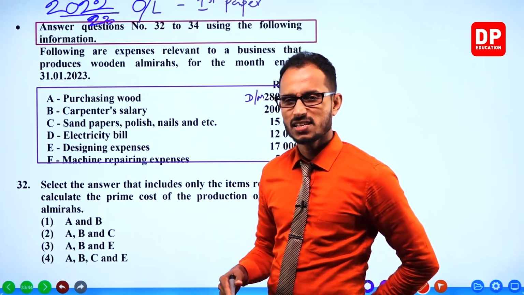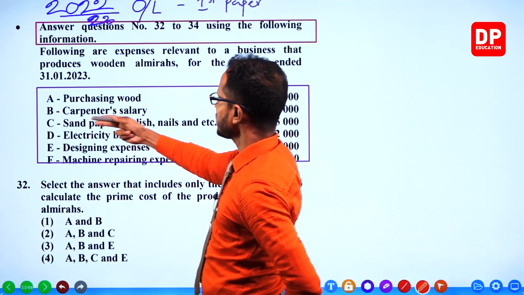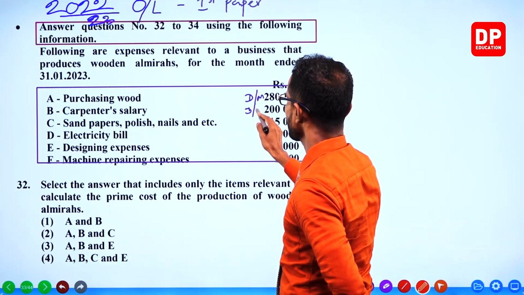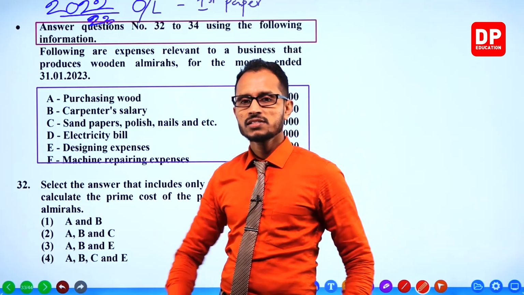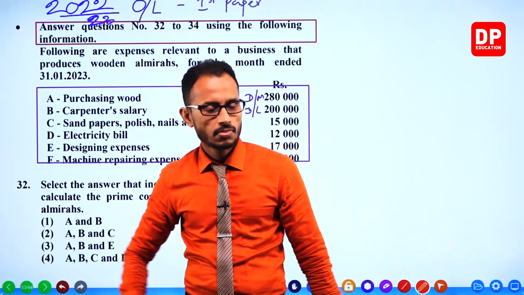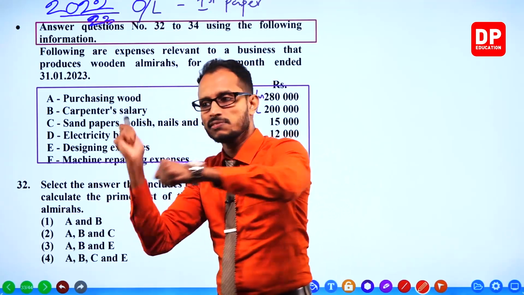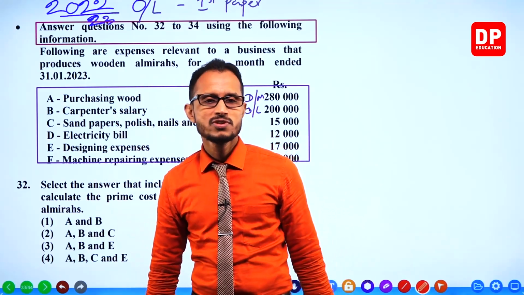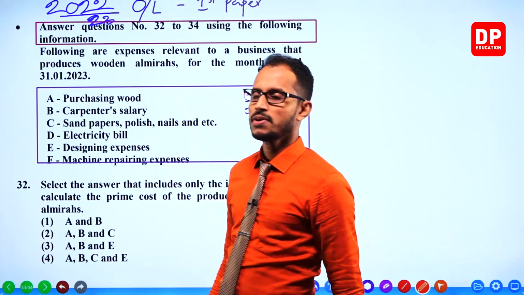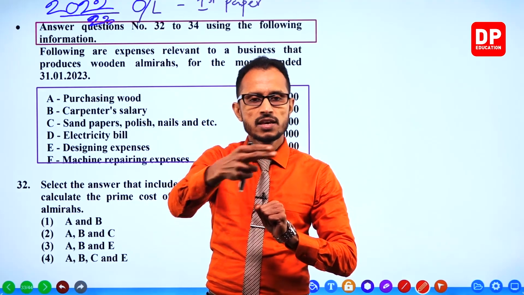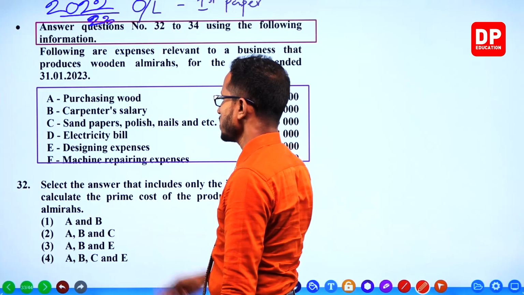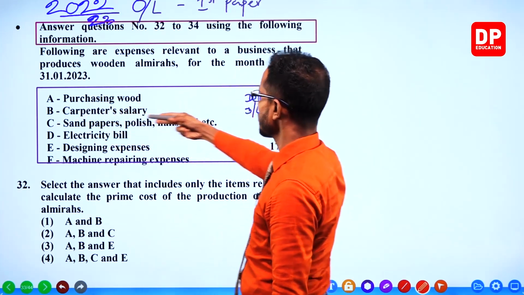Carpenter's salary is direct labor. Woodwork is done by carpenters, the laborers who directly get involved in the production of almirahs, so direct labor.